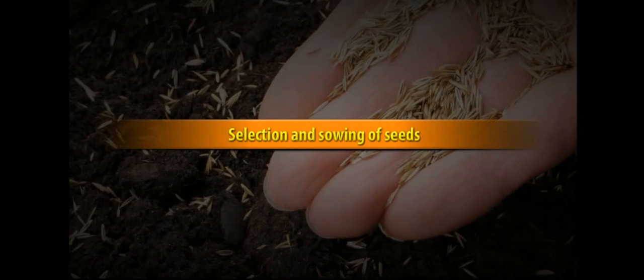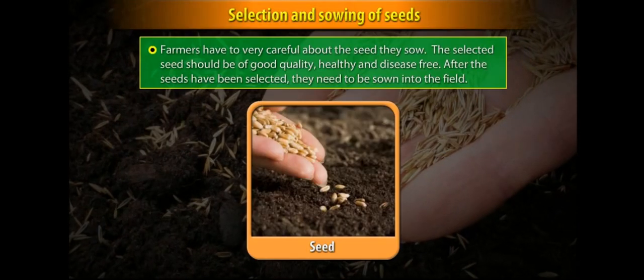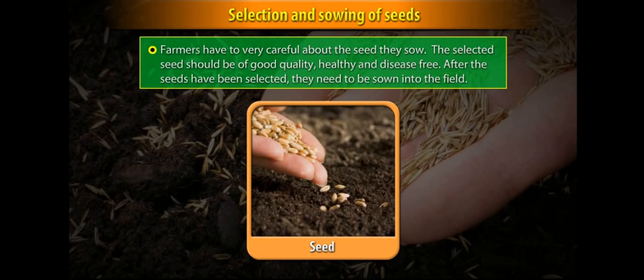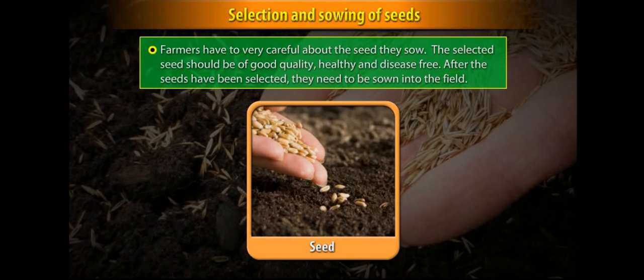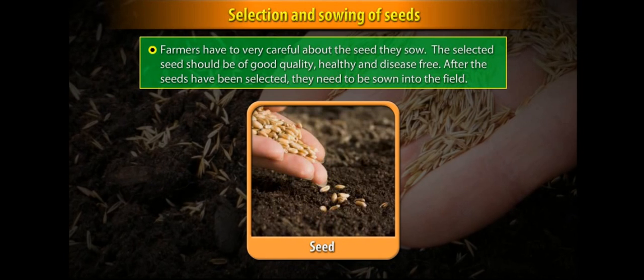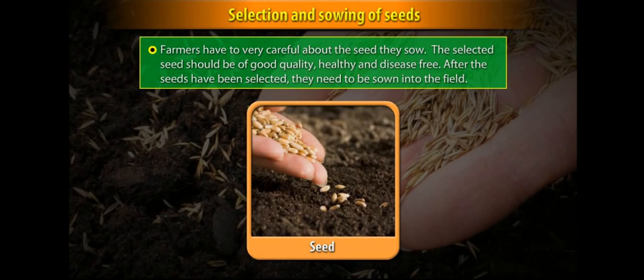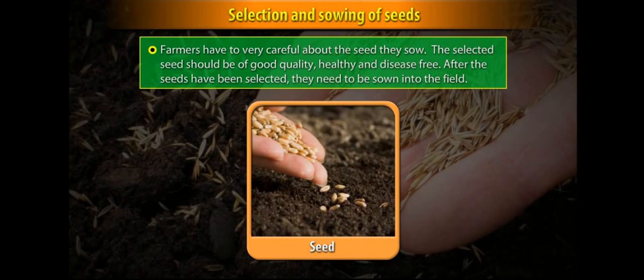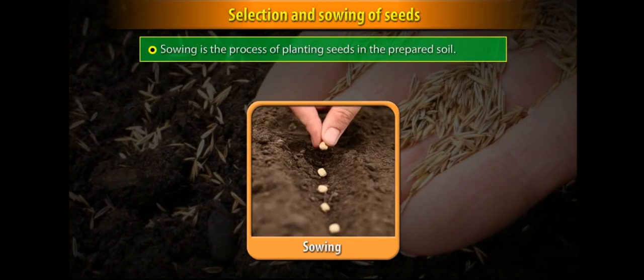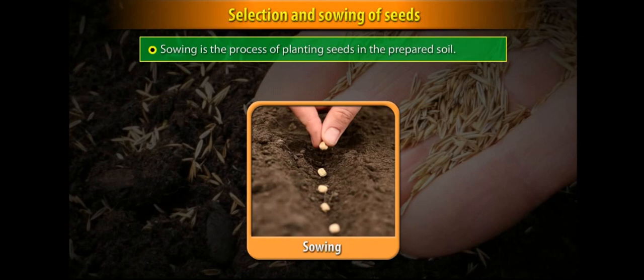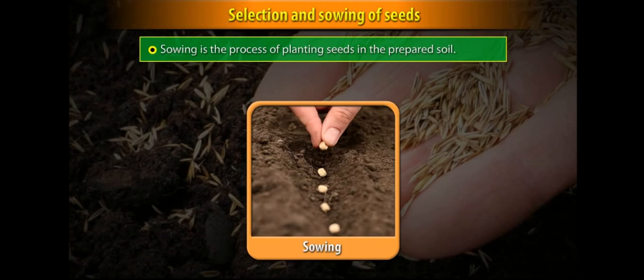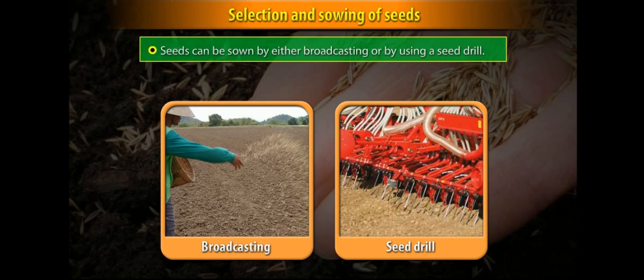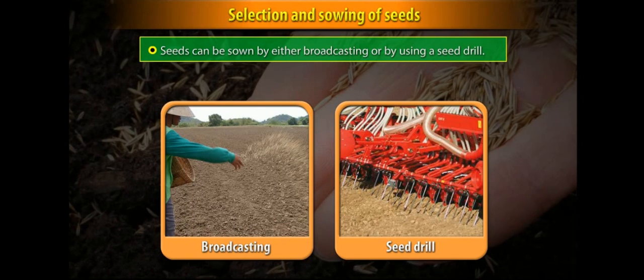Selection and sowing of seeds. Farmers have to be very careful about the seeds they sow. The selected seed should be of good quality, healthy and disease-free. After the seeds have been selected, they need to be sown into the field. Sowing is the process of planting seeds in the prepared soil. Seeds can be sown by either broadcasting or by using a seed drill.